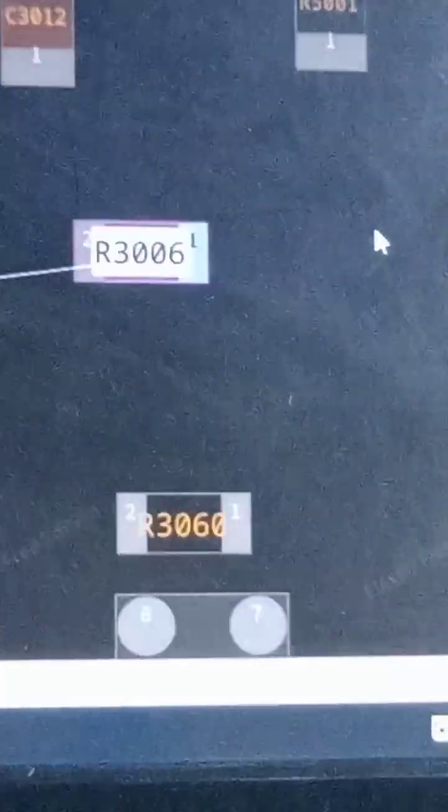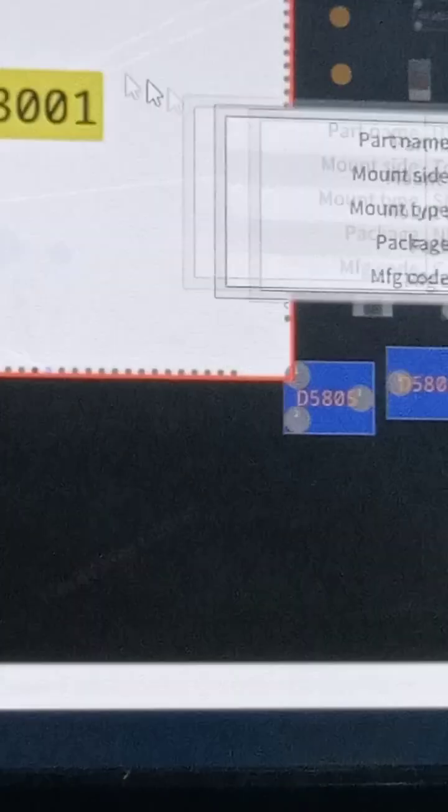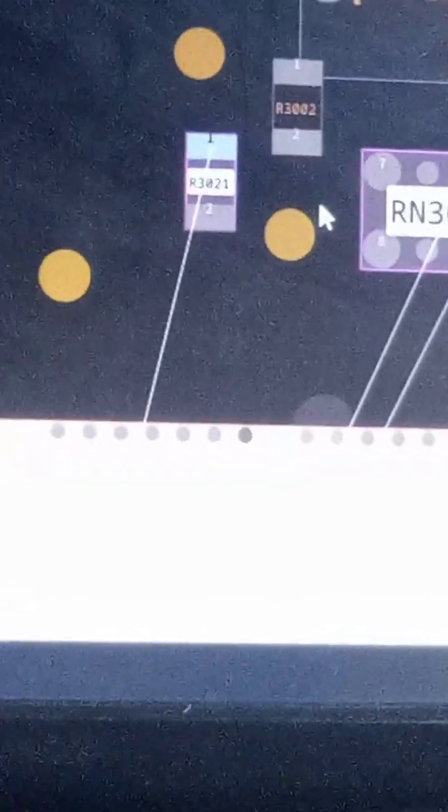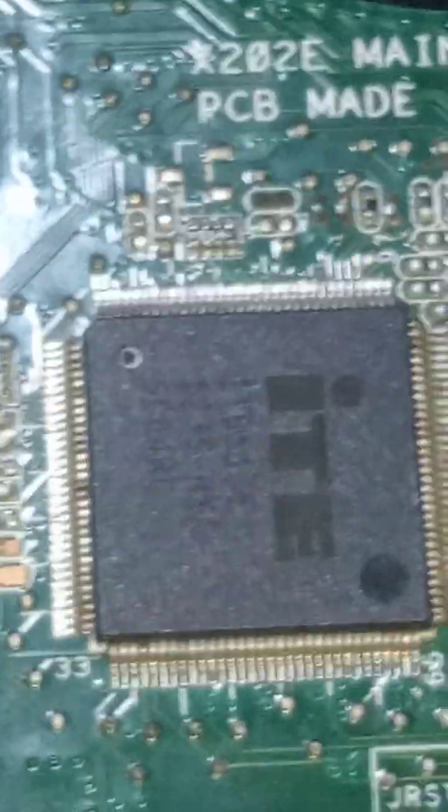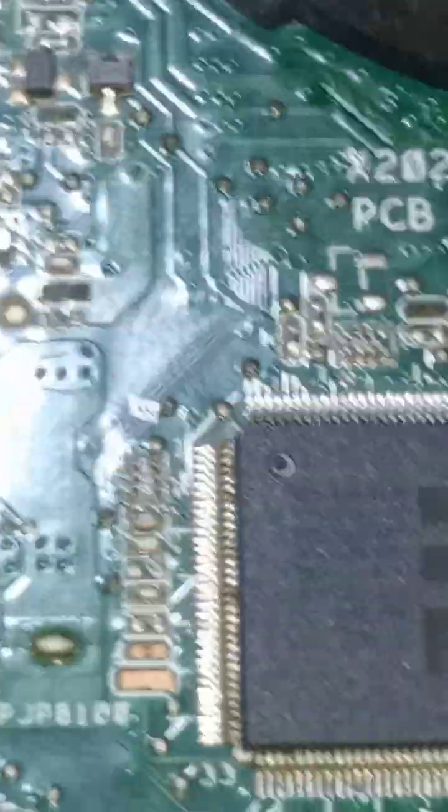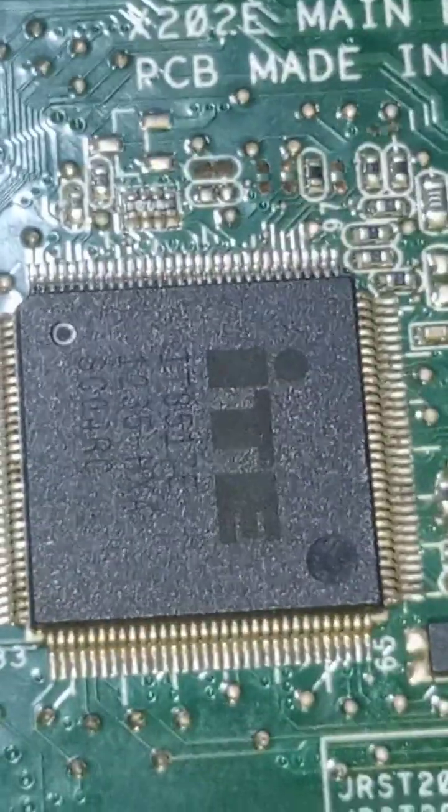All right guys, let's go ahead and probe those components that are connected to our EC VCC line. This is our EC chip right here.